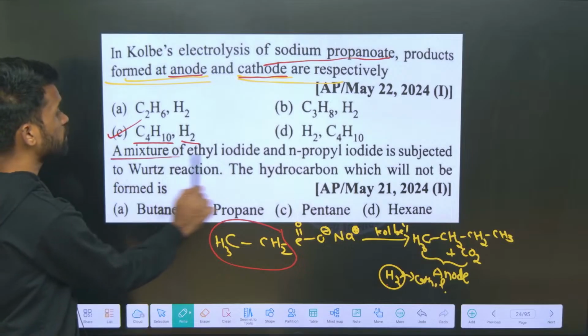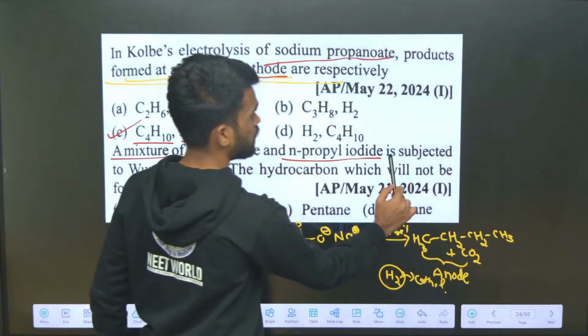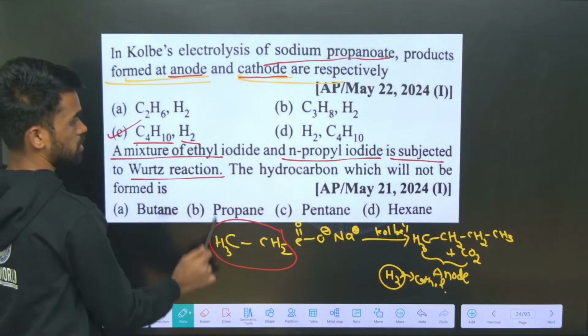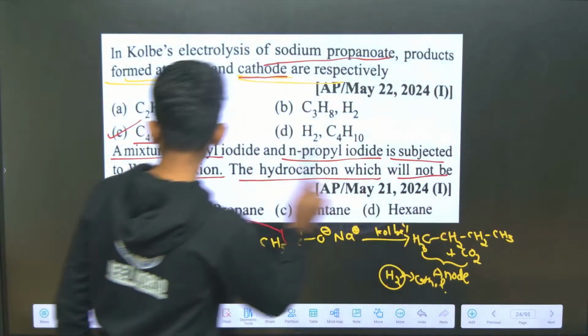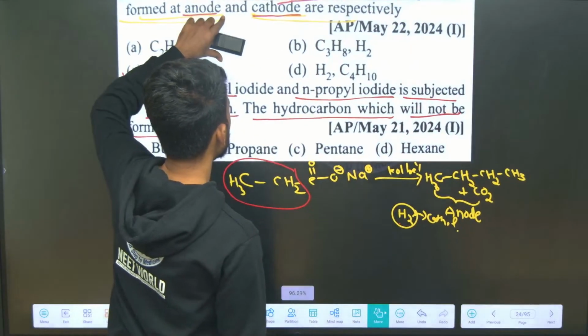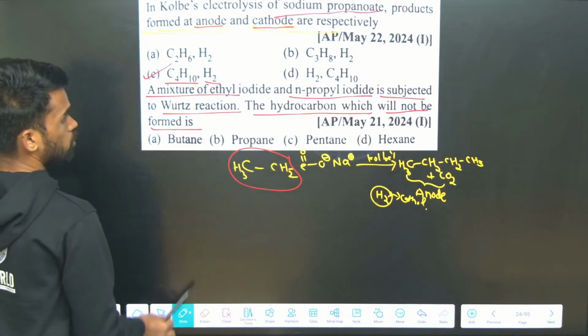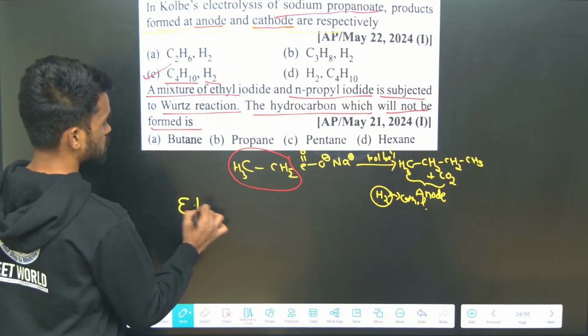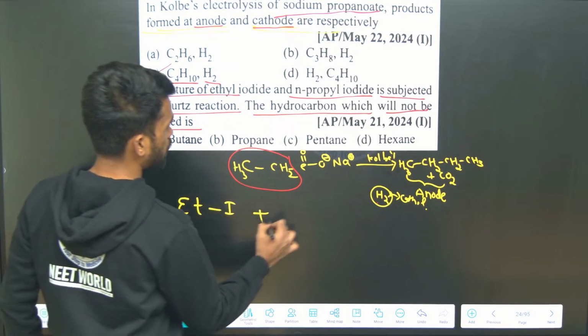Now, a mixture of ethyl iodide and n-propyl iodide is subjected to Wurtz reaction. The hydrocarbon which will not be formed is... see what they are taking here: ethyl iodide, n-propyl iodide. Ethyl iodide means 2 carbons, and propyl iodide means 3 carbons.